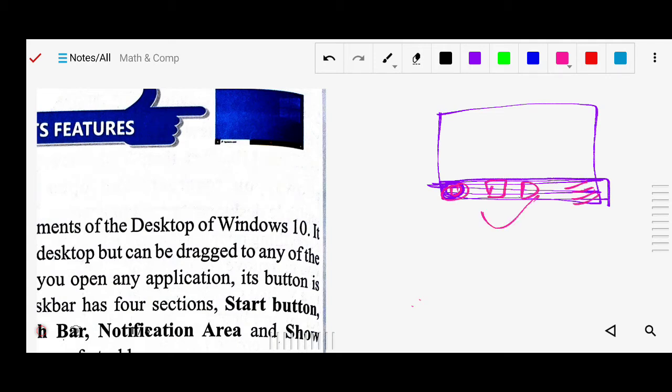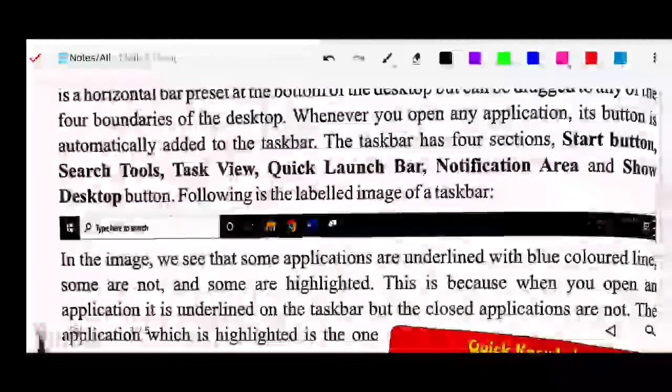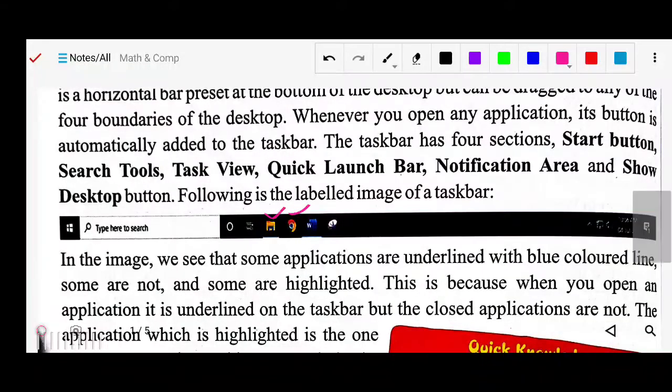This is your taskbar, and by default you will see it at the bottom of the computer window, but you can drag it and adjust it to this side also, or this side also. All four corners, four sides, you can move it to, but by default you will see it at the bottom. Whenever you open any application, a button is automatically added to the taskbar. Anything you open will be highlighted in this taskbar, meaning that it is open.